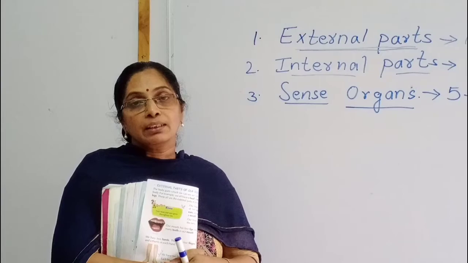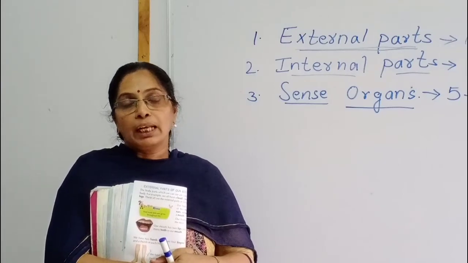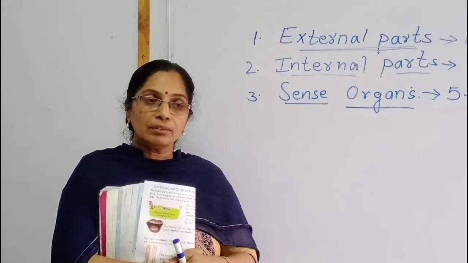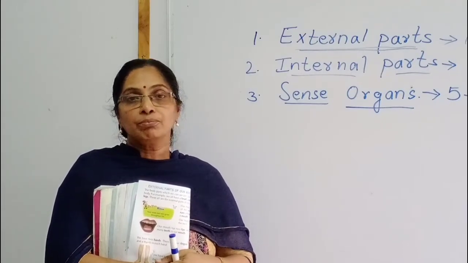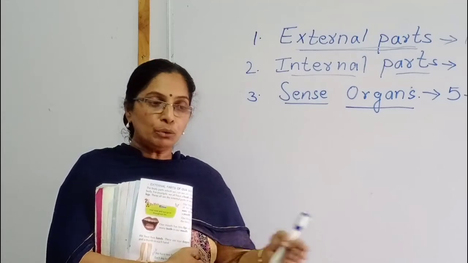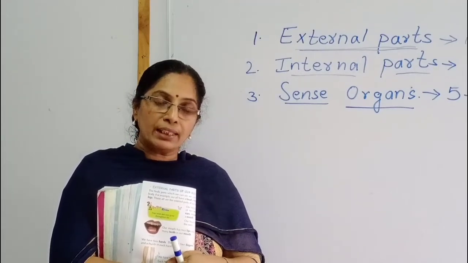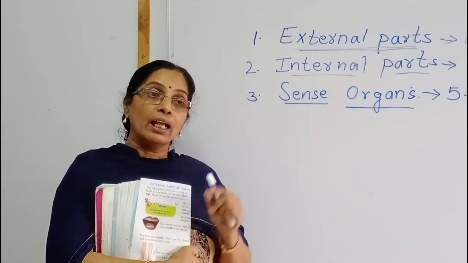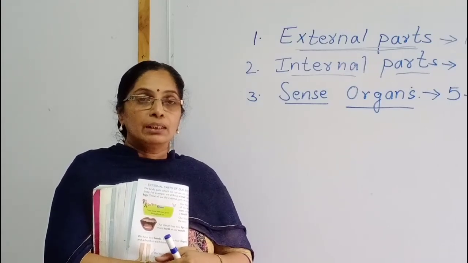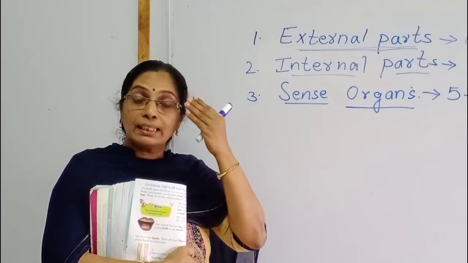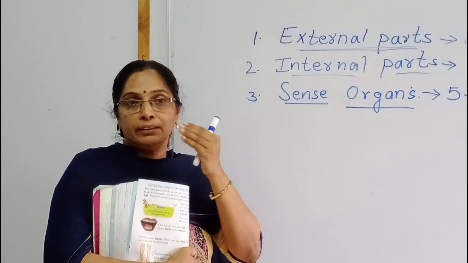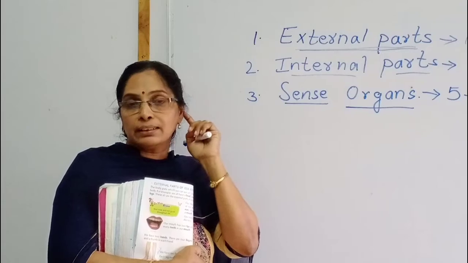Our legs, what works do legs do? Legs do walking, playing, jumping. Can you walk with our hands? No, only legs can do. Next, our head. Many parts are there on the head. Hair is there. Then ears are there.